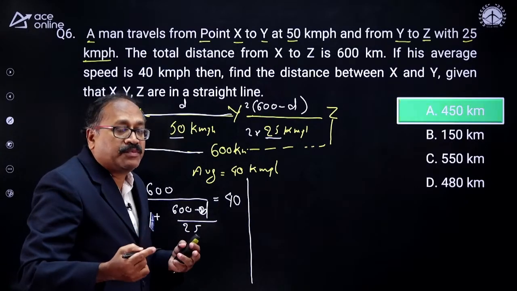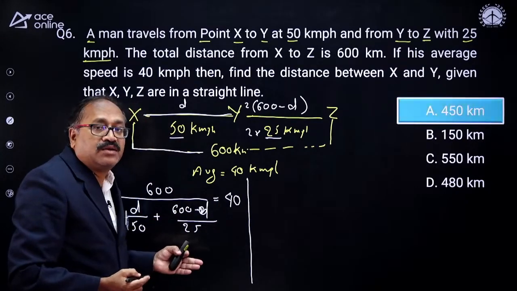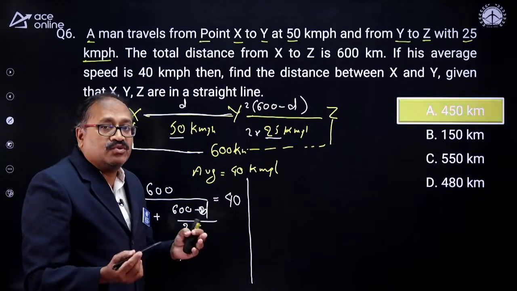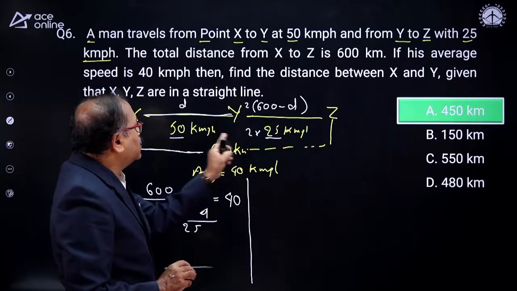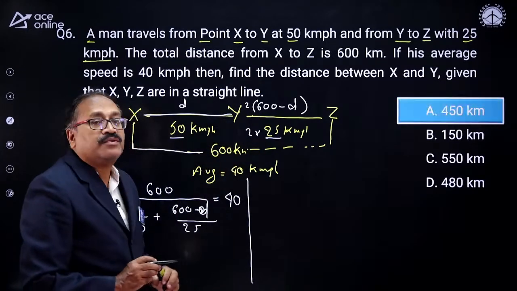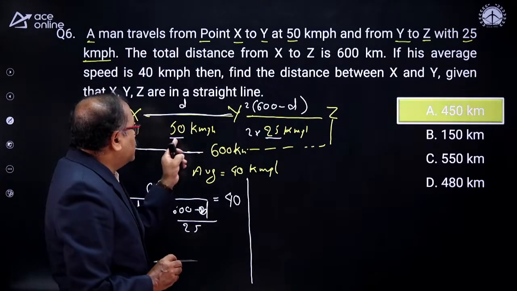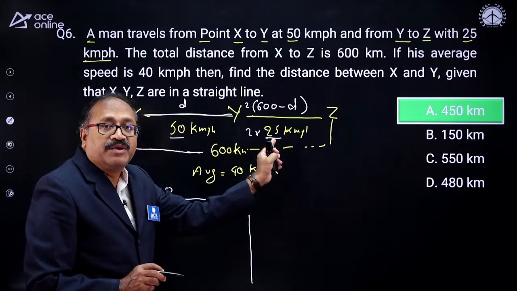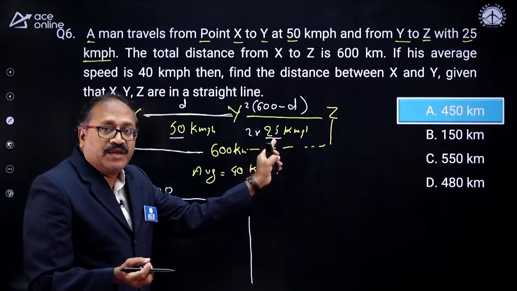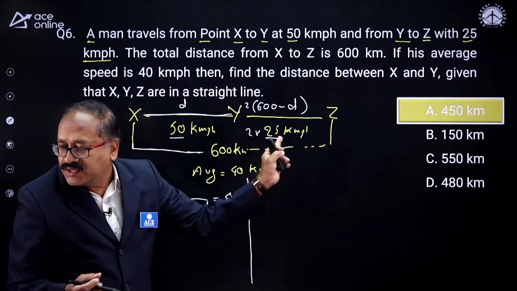The best method is solving the equation. This alternate method, those who have practice will not get confused. Look at this one, here 50 kilometer, here 50 kilometer. That means what is the average speed? 50 kilometer.